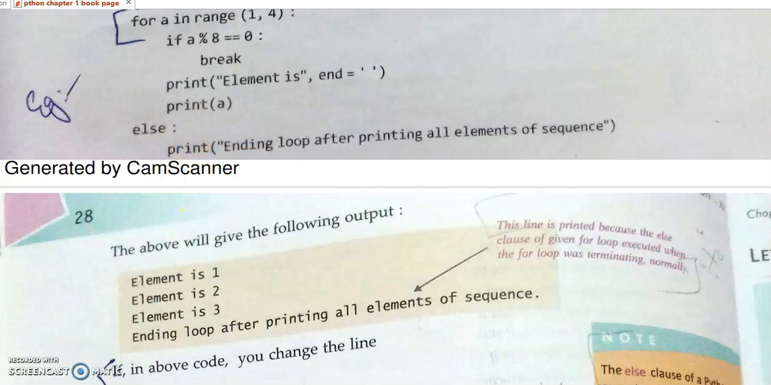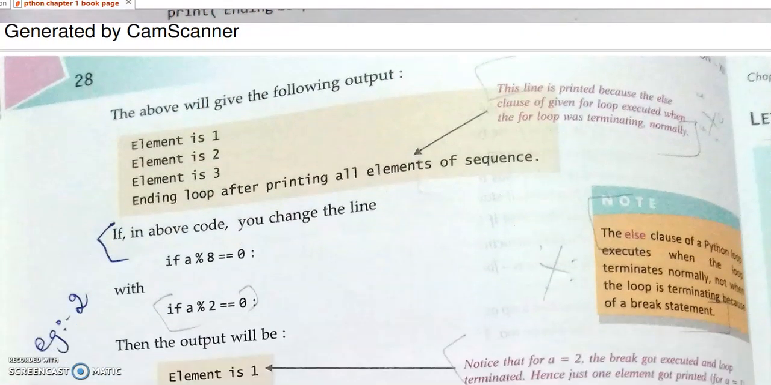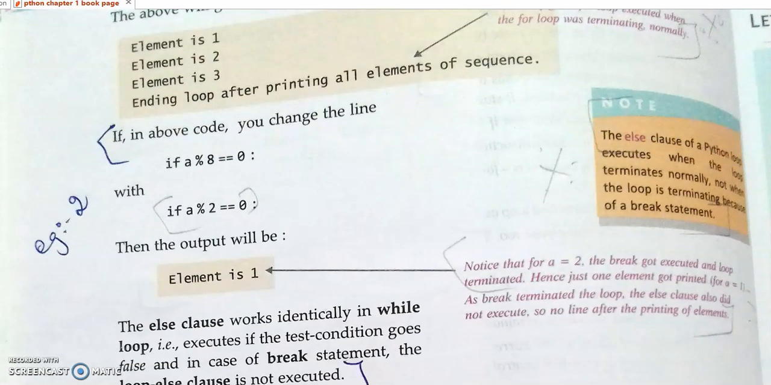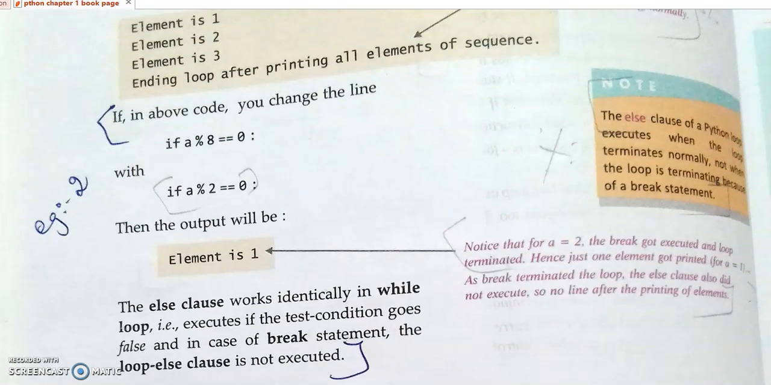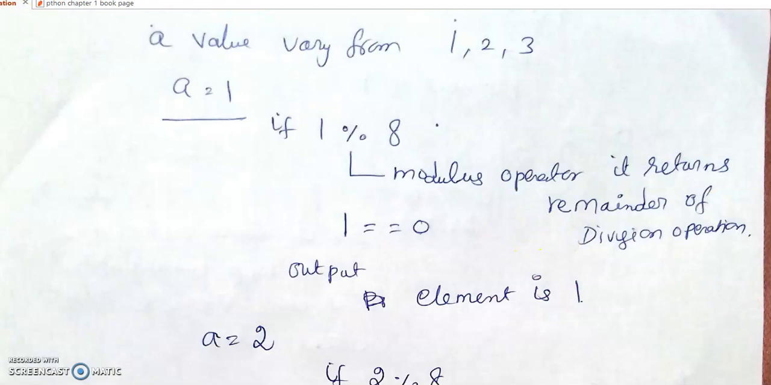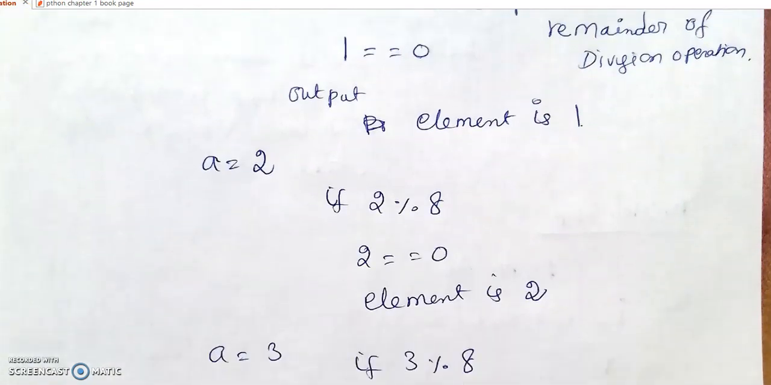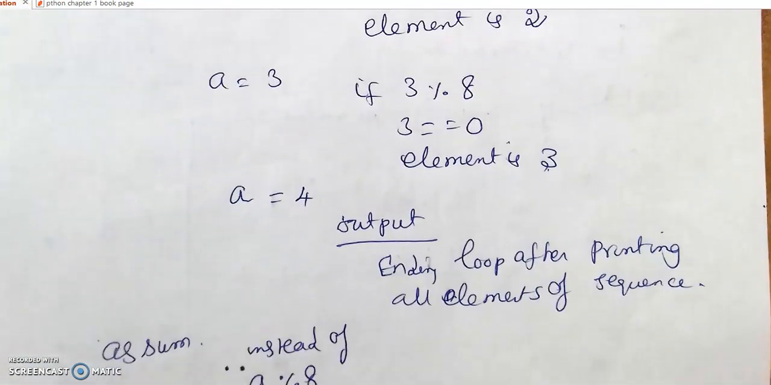Suppose in your book they have mentioned that they are going to change this value to 2. So now we will see what the output is in this case. I have explained it here.